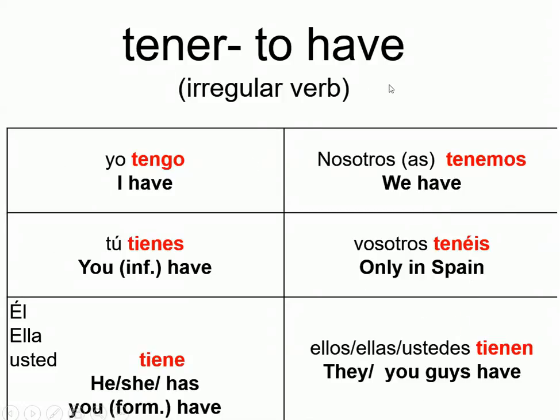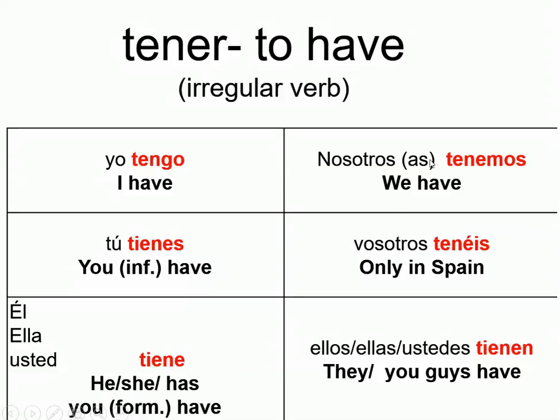Tener means to have, and when you say I have, in Spanish you say yo tengo. You, informal, have, tú tienes. He has or she has. Él tiene, ella tiene. You, formal, have, usted tiene. Remember, for any verb we learn, these three pronouns will use the same form of the verb, although they don't mean the same thing, but they use the same form of the verb.